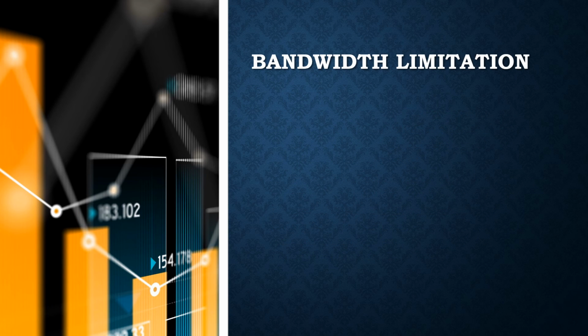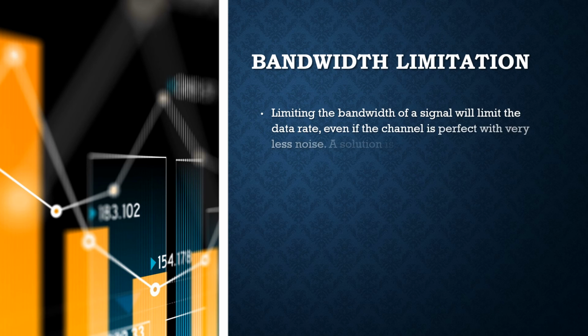Begin with bandwidth limitation. A signal is called bandwidth limited or simply band limited when the amplitude of the spectrum goes to zero whenever its frequency crosses the allowable limits. Limiting the bandwidth of a signal will limit the data rate even if the channel is perfect with very less noise. A solution is to use coding schemes with different voltage levels.